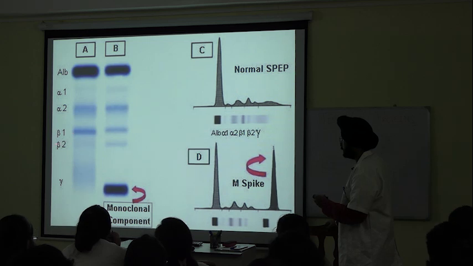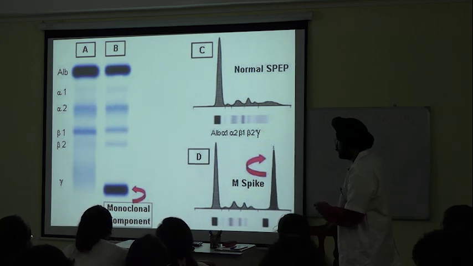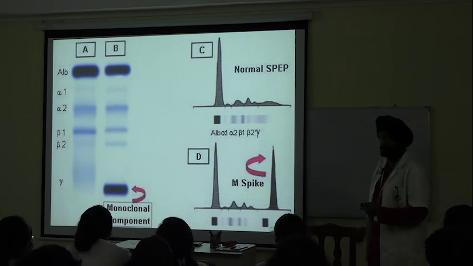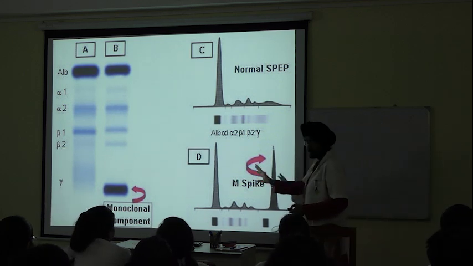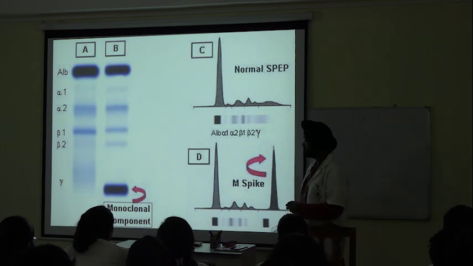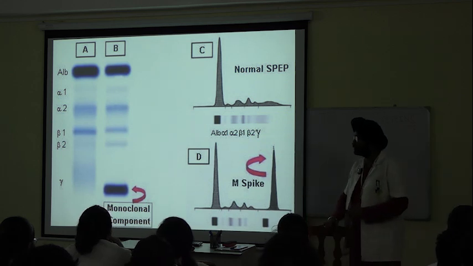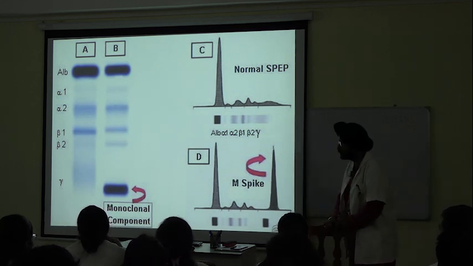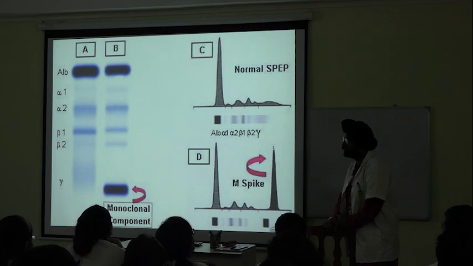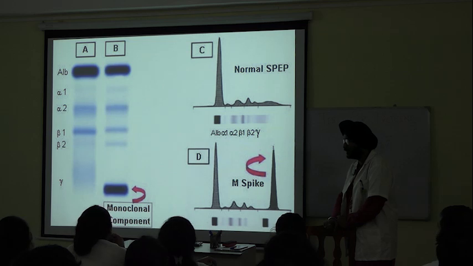Then this one is the monoclonal component. In the result it has come as a monoclonal component. These are blood proteins.